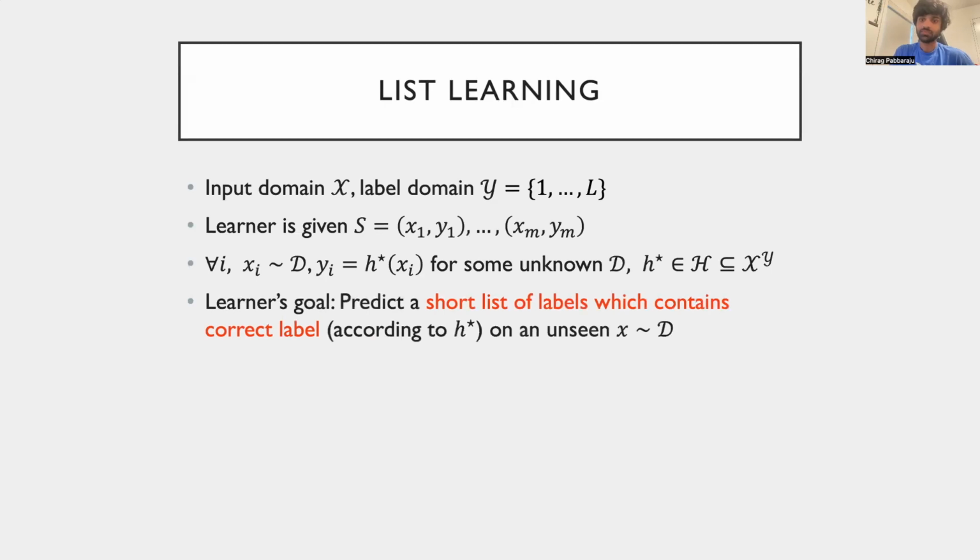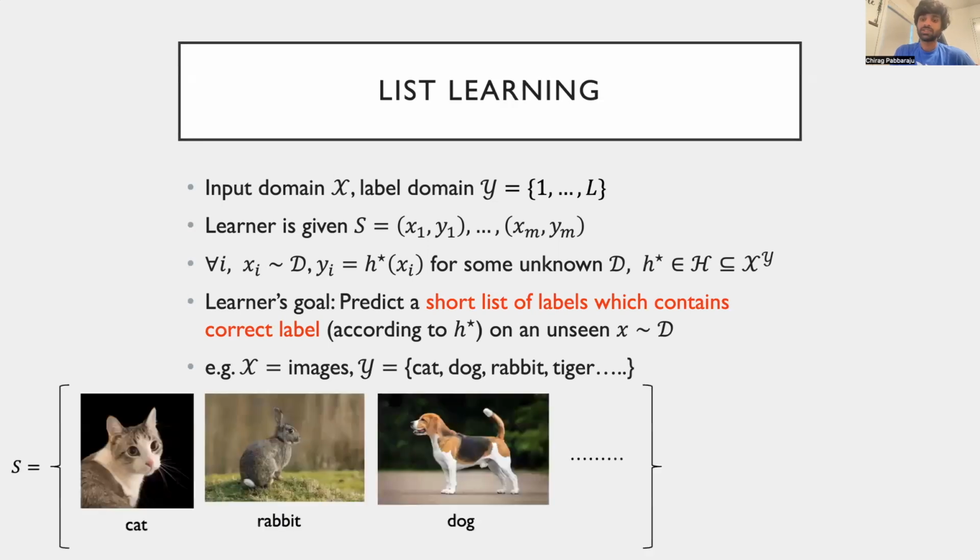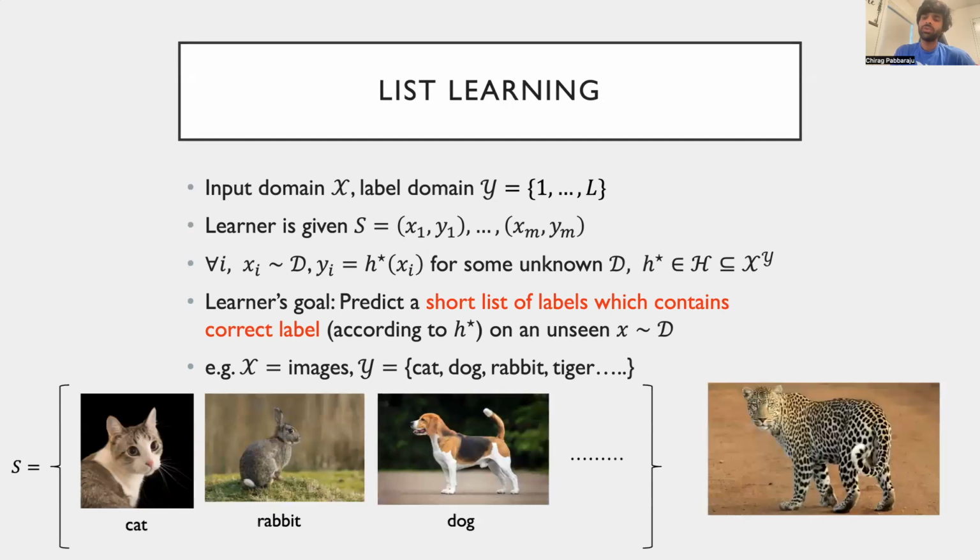For instance, we can once again consider the input space to be the space of images of animals, and the label space to be names of animals. The learner is first given a labeled set of images. They are then presented with a new unseen image. However, we can imagine that this is a particularly confusing image. For instance, it can sometimes get really difficult to differentiate between leopards and jaguars. In such cases, we can ask something less stringent from the learner. They may output a short list containing leopard, jaguar, and cheetah, and we give them full points if the correct answer happens to be any one of these.